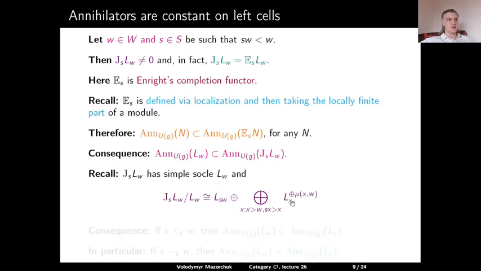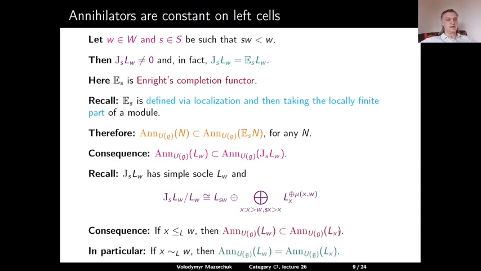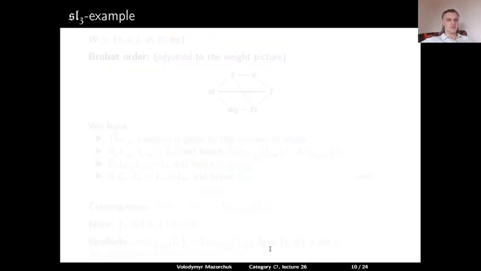So comparing this with the formula of the previous slide, it follows that if x is left less than or equal to w, then the annihilator of LW is a subset of the annihilator of LX. In particular, if X and W are in the same left cell, then they must have the same annihilator. So this proves the first half of Barbasch-Vogan's theorem.